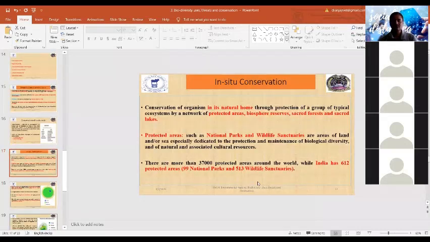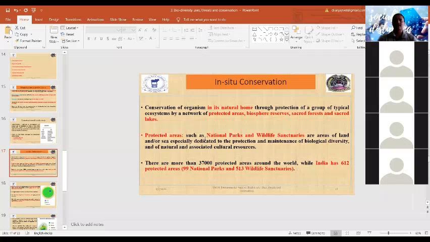So we can see in situ conservation of biodiversity, that is the conservation of organisms at their natural home, maybe in protected areas, maybe in biosphere reserves, maybe in sacred forests. These are certain I have written here. That is, protected areas such as national parks and wildlife sanctuaries.